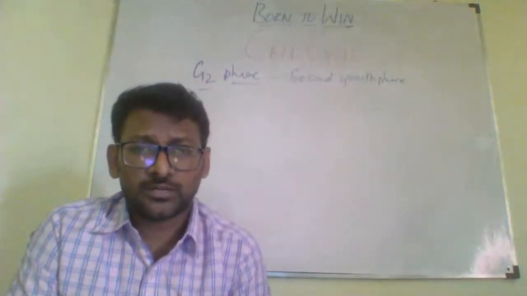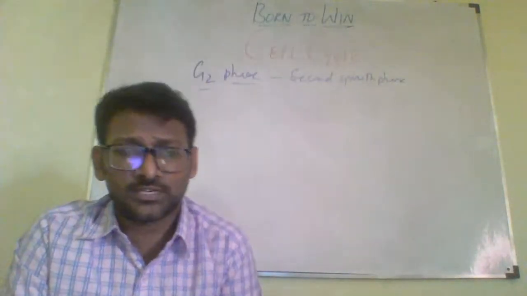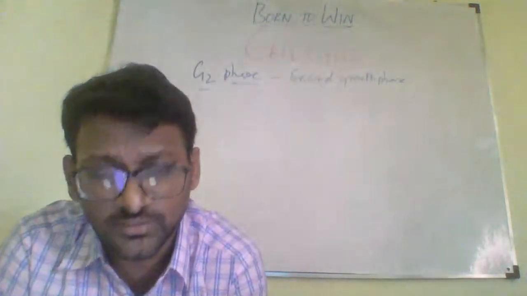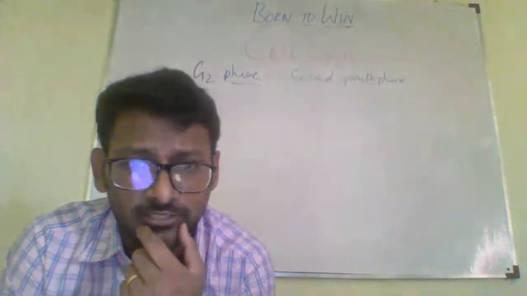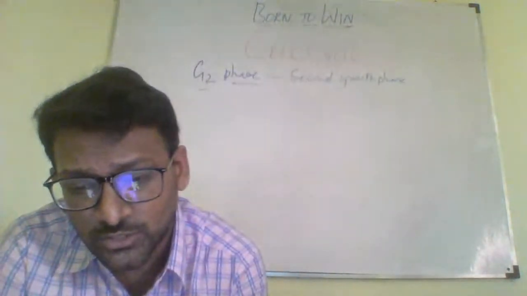So G2 phase is the second growth phase. The first growth phase, or first gap phase, is G1 phase. Okay, and then the next gap phase, or next growth phase, the second growth phase, is nothing but G2 phase. So what happens during this G2 phase?